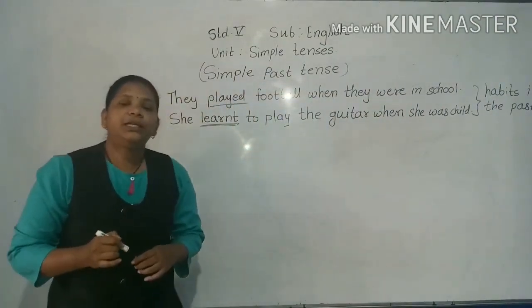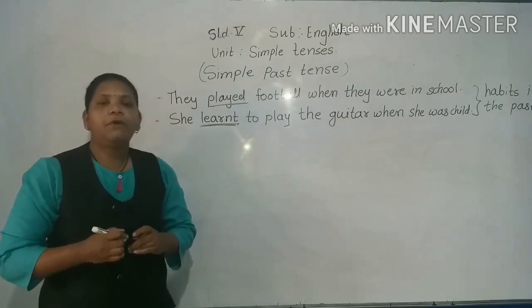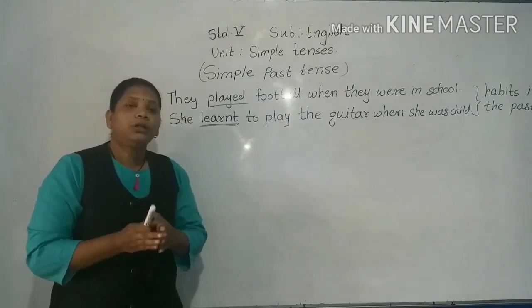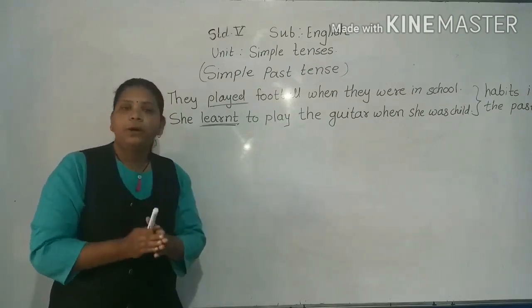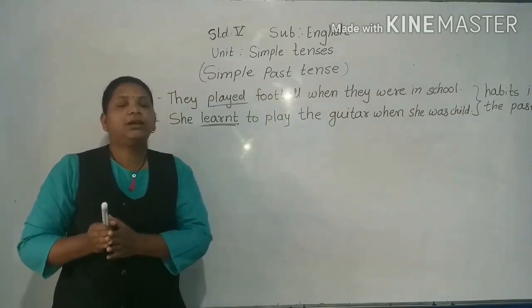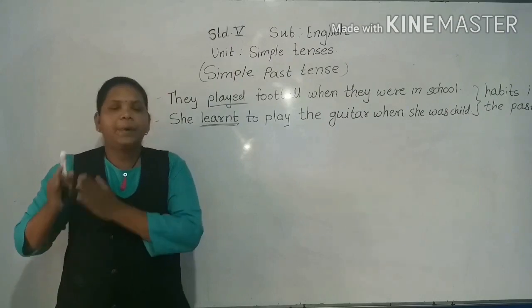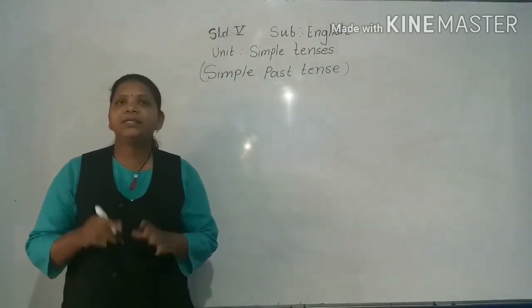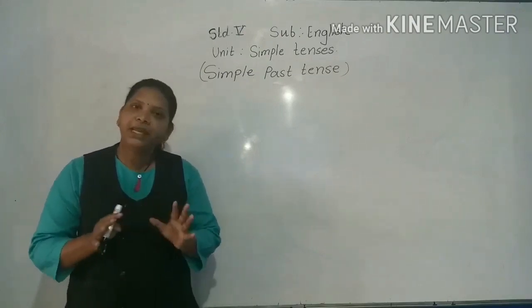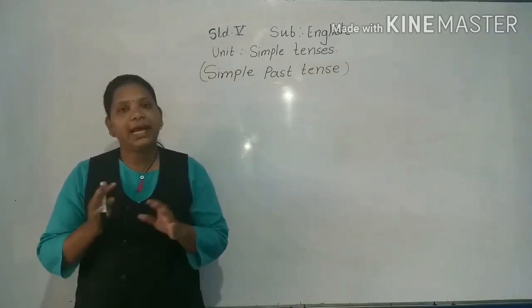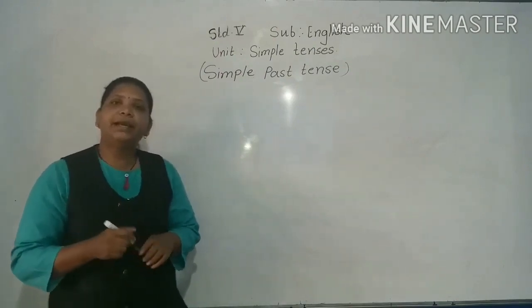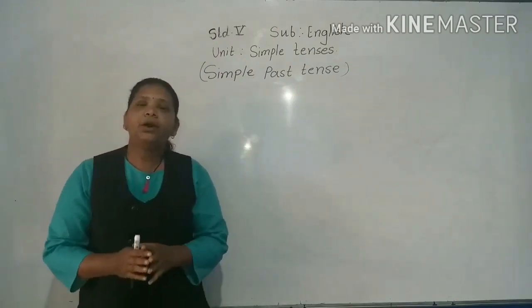Now, my dear students, we will discuss the form of past verbs, how the form of the verb changes in past tense. The simple past tense verbs can be formed in various ways. First, generally ed is added at the end of the verb.